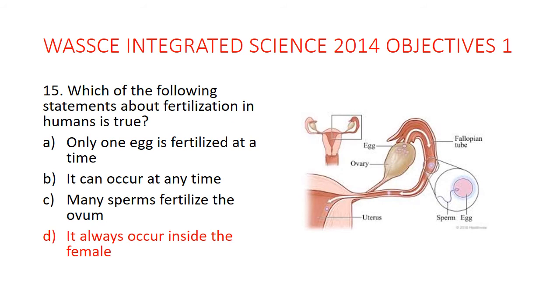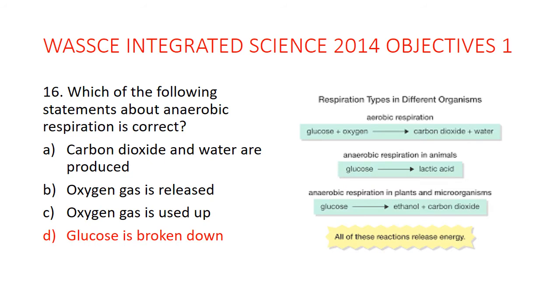15. Which of the following statements about fertilization in humans is true? It always occurs inside the female. Yes, any other option is wrong. Fertilization would always occur inside the female in humans. It might not be true in other organisms, but in humans it occurs inside the female.